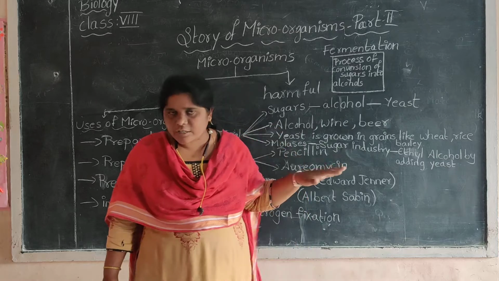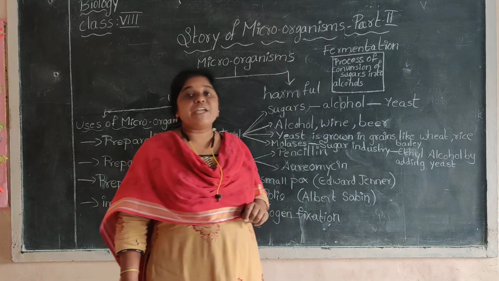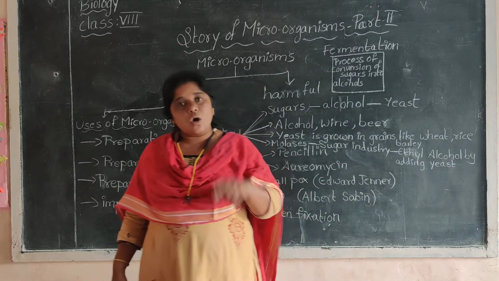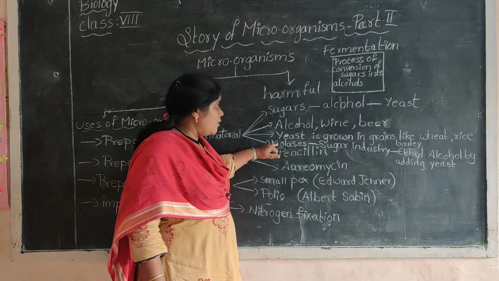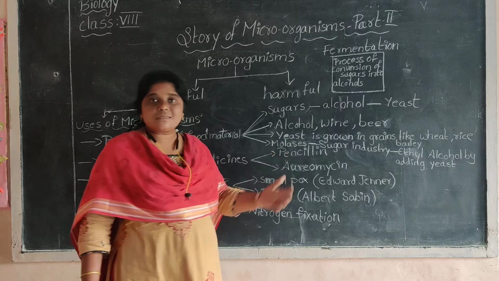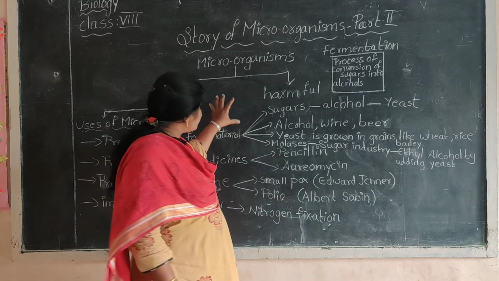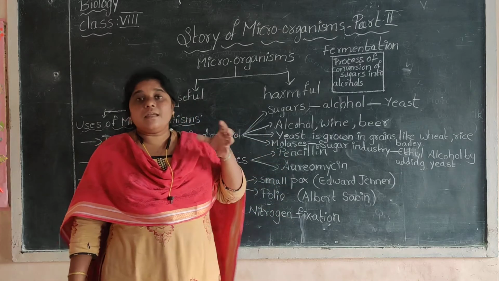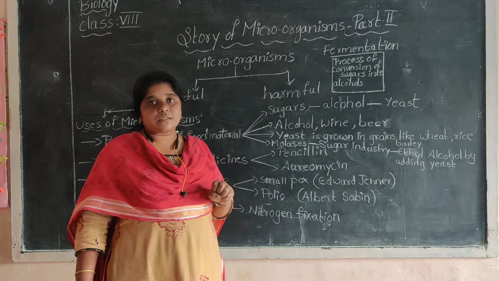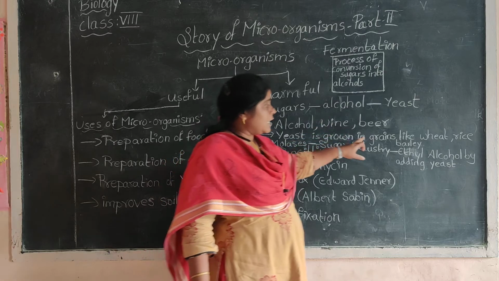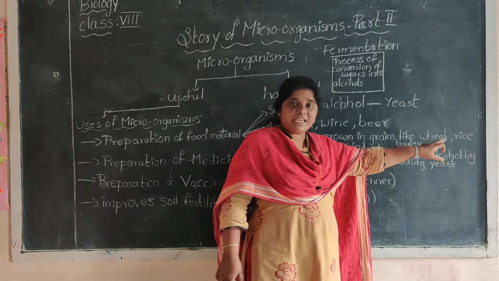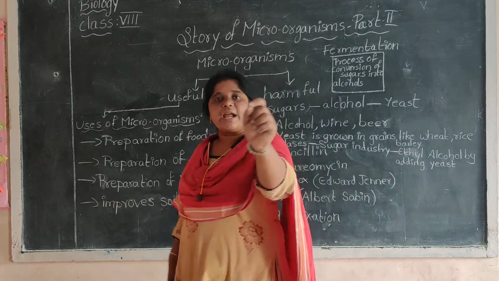All hot drinks are also prepared from microorganisms. Now, where does this yeast grow? How are these microorganisms there in idli and dosa products? Basically, this yeast grows in grains like wheat and rice. When you prepare dosa, you will be adding rice to it.